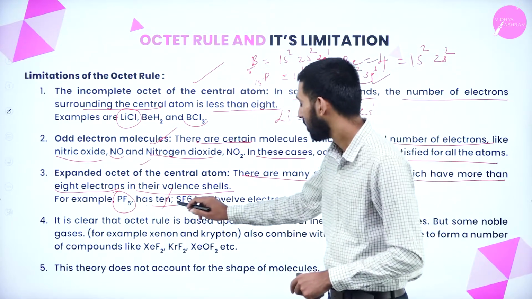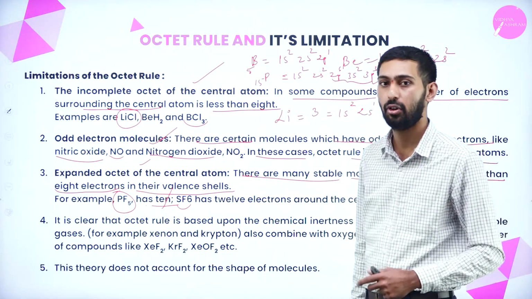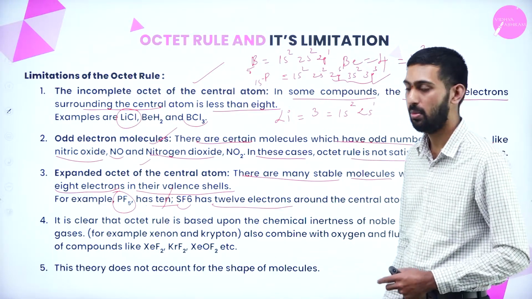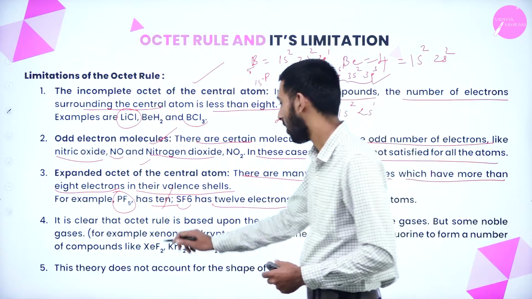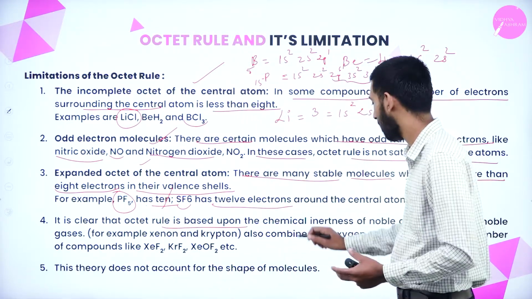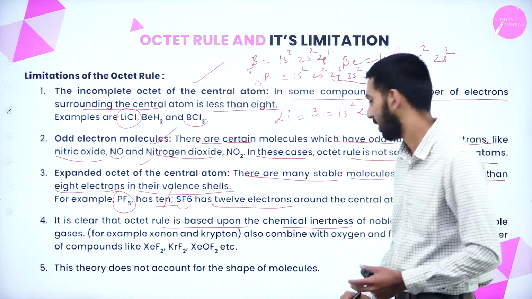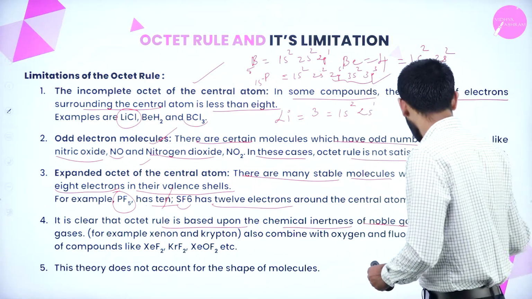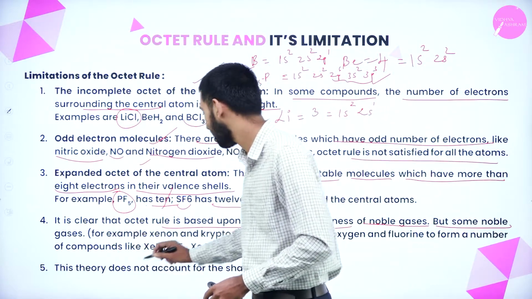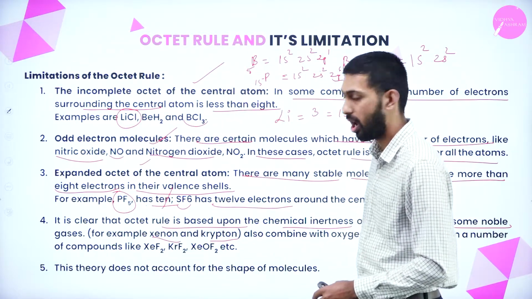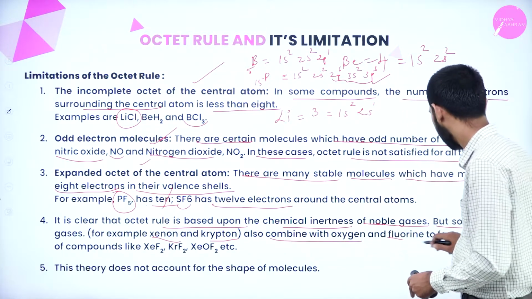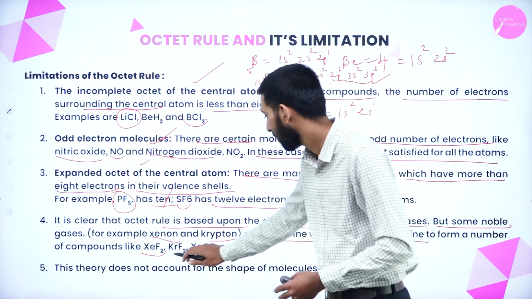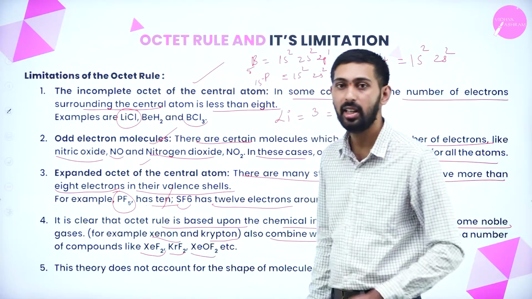Next one is sulfur hexafluoride. In sulfur hexafluoride, how many electrons are present? 12 electrons are present. Also, the octet rule is based upon the chemical inertness of noble gases. But some noble gases like xenon and krypton also combine with oxygen and fluorine to form compounds like xenon difluoride, krypton fluoride, and xenon oxyfluoride.